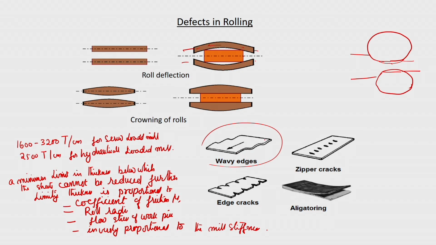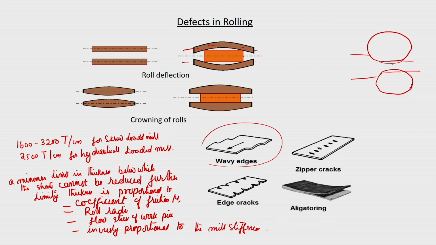You will find that the edge part has an elongation compared to the center of the sheet, so along the width of the sheet, the mid width region compared to that, the edge will have more strain, so that it will just deform like that. And then from the center to the edge, it is not uniform, which results in a wavy appearance, especially at the edge. So, that is not advisable.